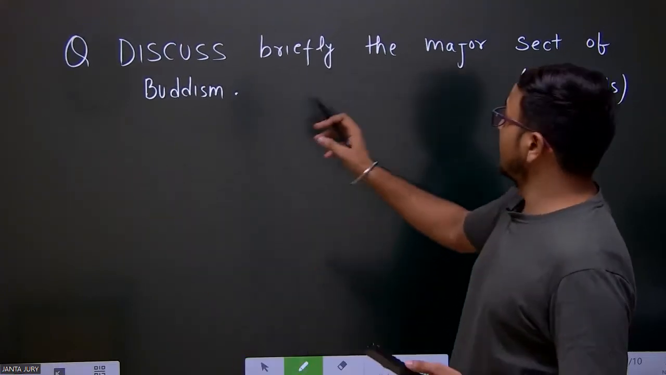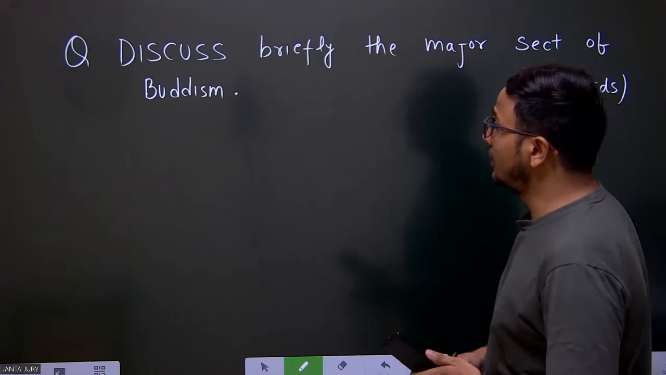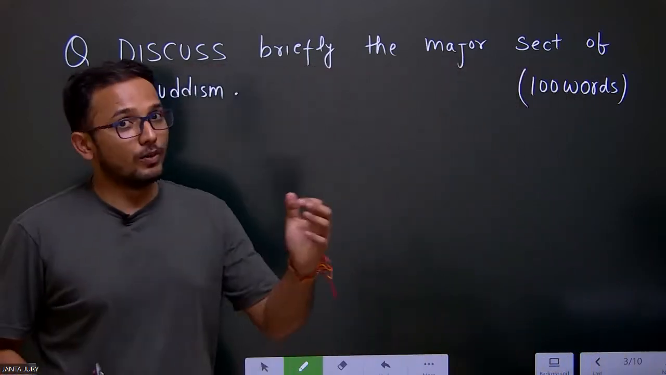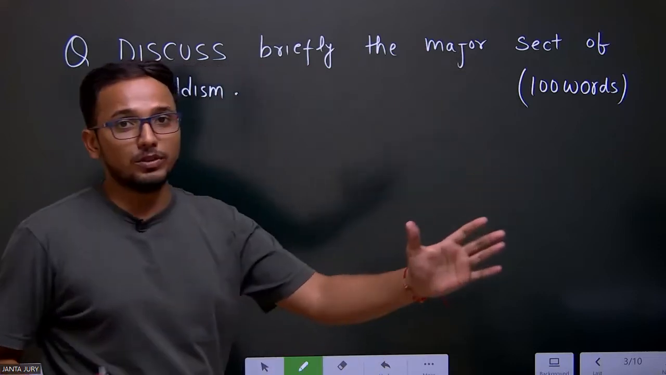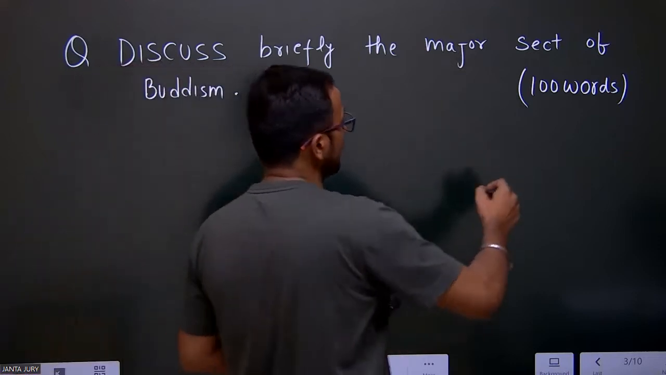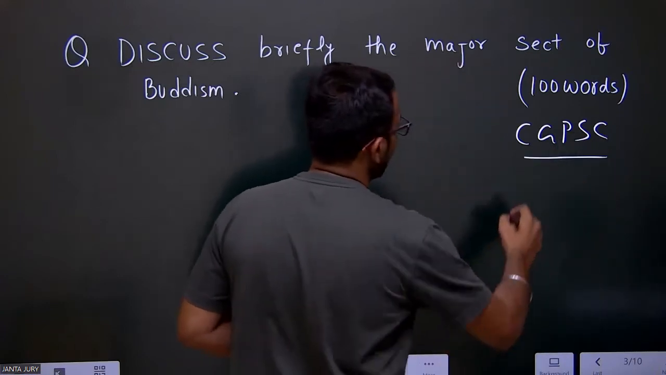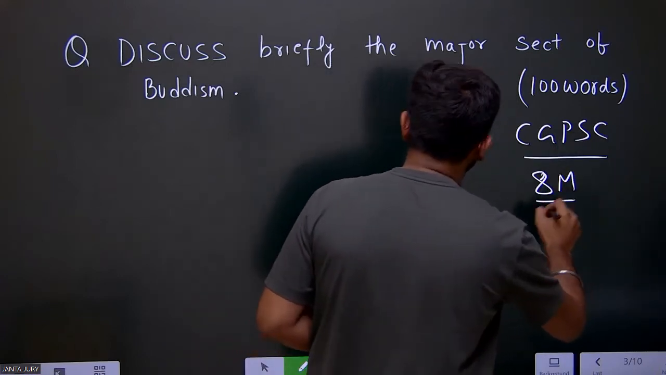Today's question is: discuss briefly the major sects of Buddhism. What were the major sects of Buddhism? Hinayana, Mahayana and Vajrayana. So these were the major sects of Buddhism. This is a previous year question of Chhattisgarh PSC, and it is an 8-marker question.